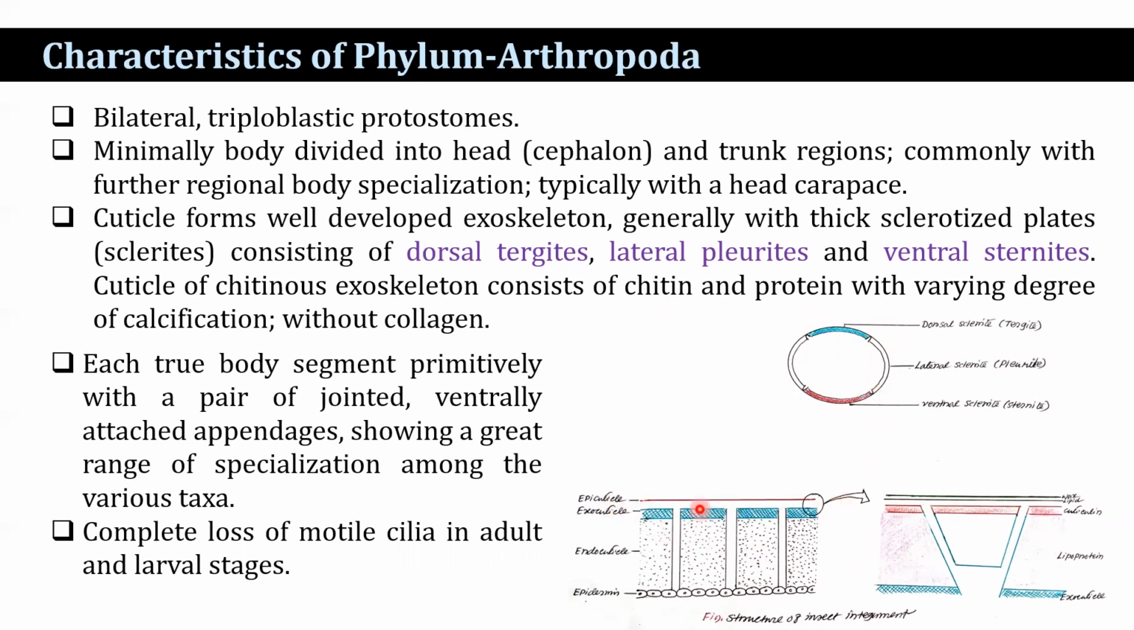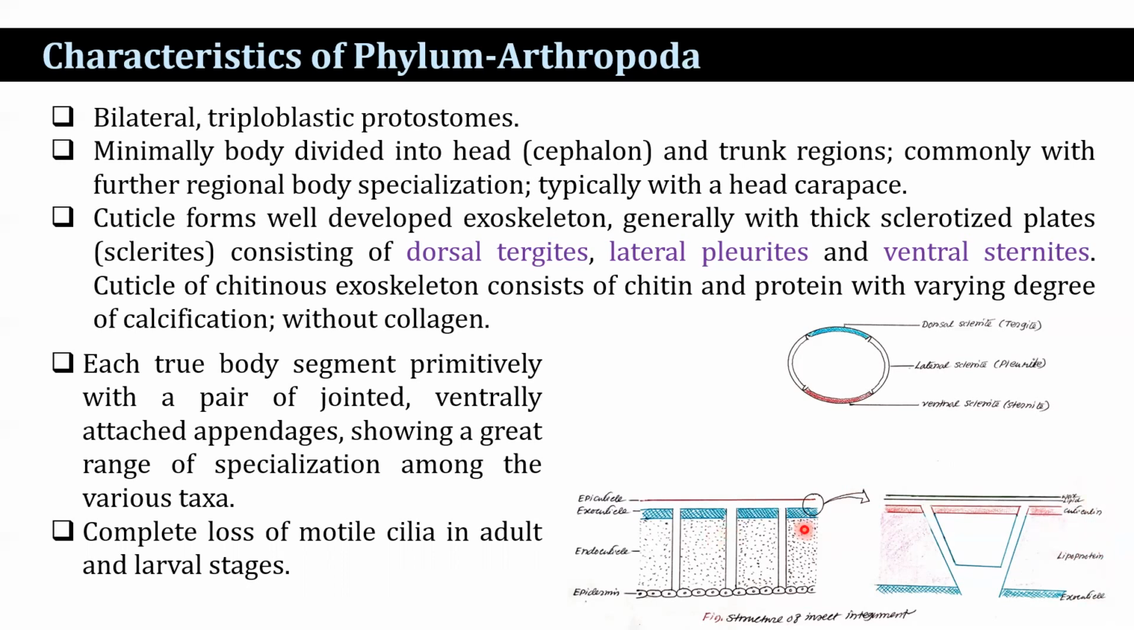This is the structure of the cuticle. This is the outermost layer, the epicuticle. This is the exocuticle, this is the endocuticle, and this is the epidermis layer. The epicuticle consists of wax, lipid, cuticulin, and lipoprotein, and then the exocuticle. The cuticle of the chitinous exoskeleton consists of chitin and also protein, with varying degrees of calcification, but no collagen.